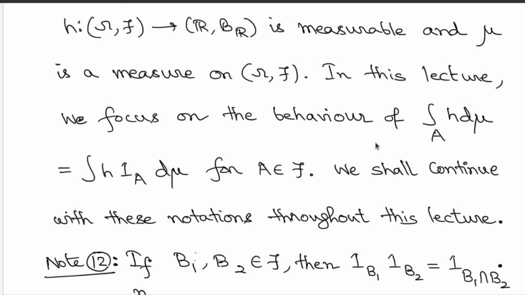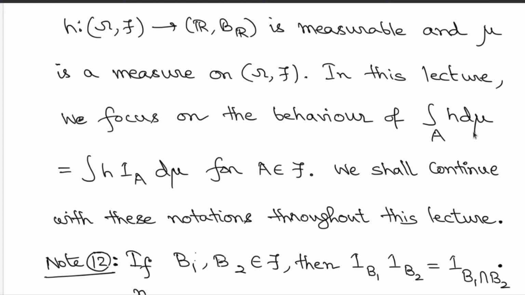Now, given this measurable function and this measure, fix them, then try to vary these sets capital A from the domain side. Once you keep varying this set A, you are going to get different values for this integration, provided these integrations exist. If you vary these sets, you get all these values, and what you end up having is a set function.